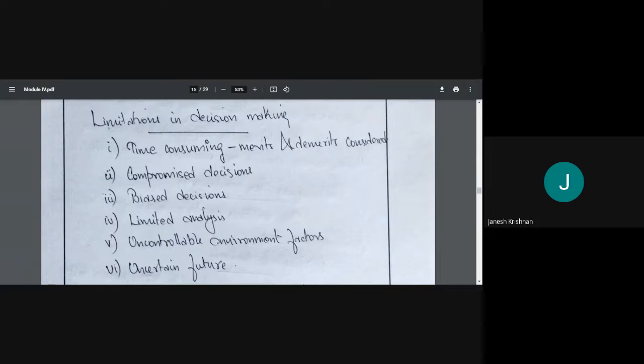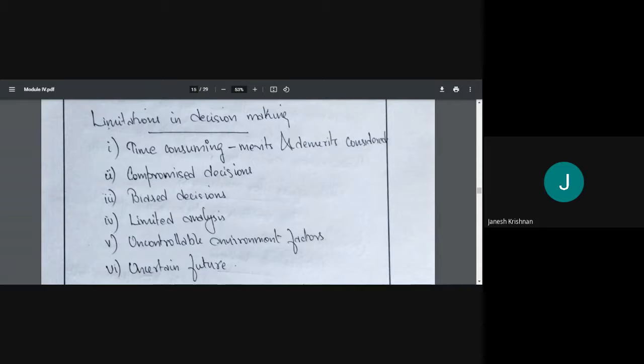Like for example, when you guys are planning for a tour, everyone has their opinion. We need to go there. Somebody will say we need a water theme park. Some may say we don't need it. So after careful discussion, we might have to take a compromise, and one side or the other has to compromise. Okay, we'll go to a water theme park, or no, we'll not go to a water theme park, like that.